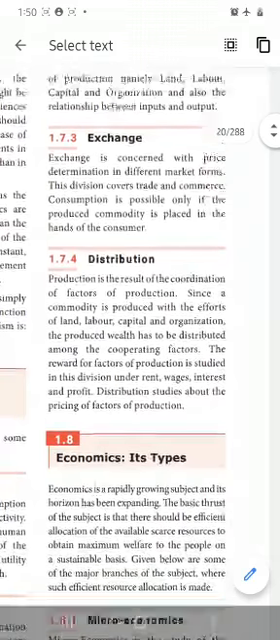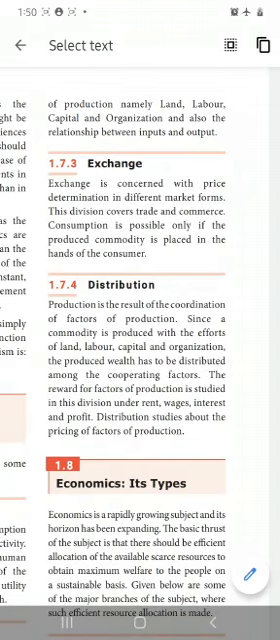Exchange is concerned with price determination in different market forms. In different market forms, the price will be determined in different places. In all the places the price won't be the same for any product. Take tomato: in the place where it is growing, the cost price as well as the selling price will both be very low.